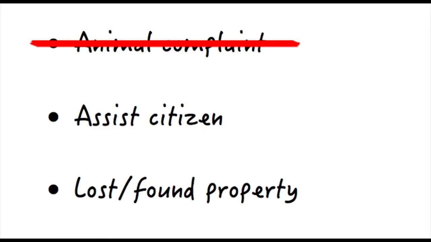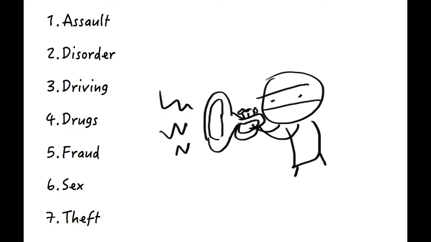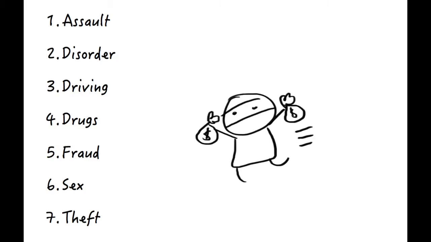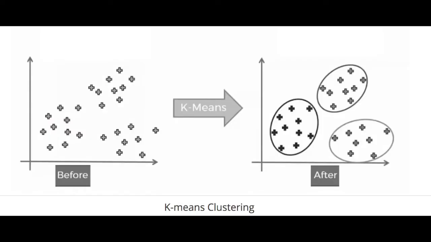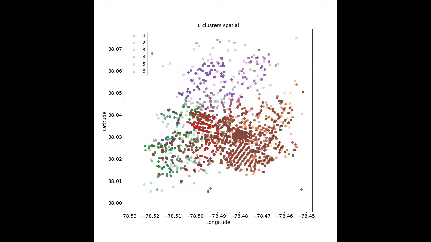Data points that were deemed non-crimes were removed from consideration. They were then grouped by hand into 7 overarching categories: assault, disorder, driving, drugs, fraud, sex, and theft. A k-means clustering algorithm was applied to the data. Here are the geographical locations of the clusters, identified by their color.